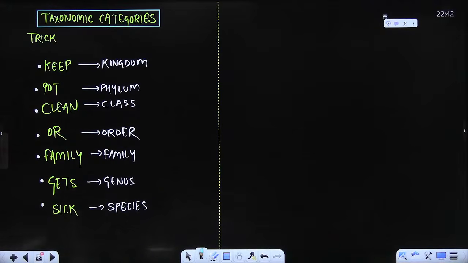So the trick is keep pot clean or family gets sick. What's the trick, beta? Keep pot clean or family gets sick. Repeat it. Yes, please. Keep pot clean or family gets sick.